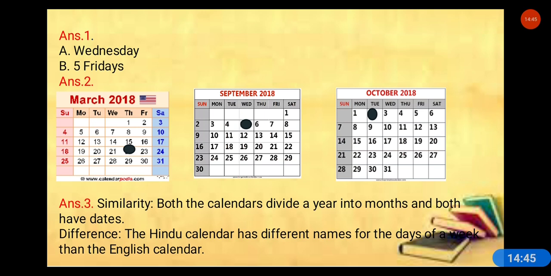Answer 3: similarity, both calendars divide a year into months and both have dates. Difference, the Hindu calendar has different names for the days of the week than the English calendar. Okay.